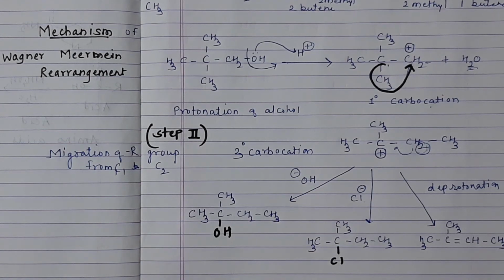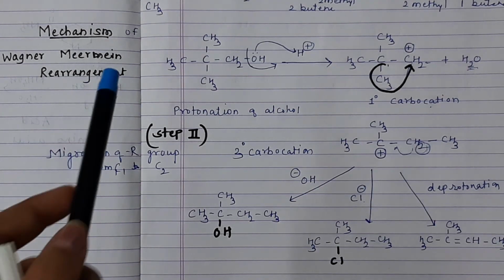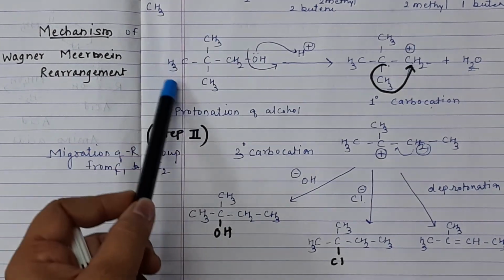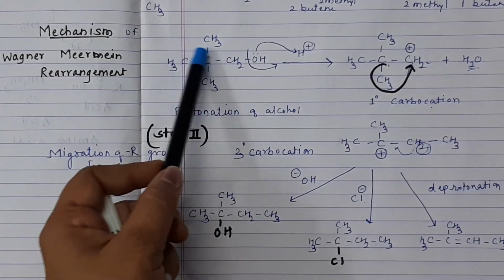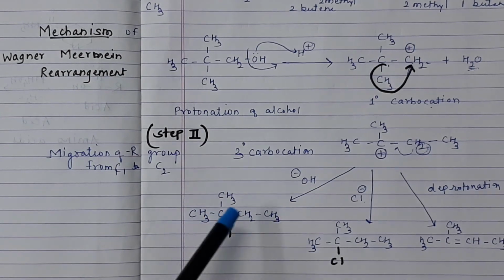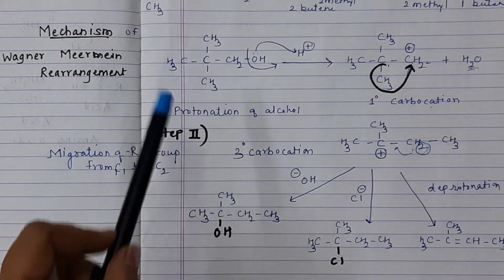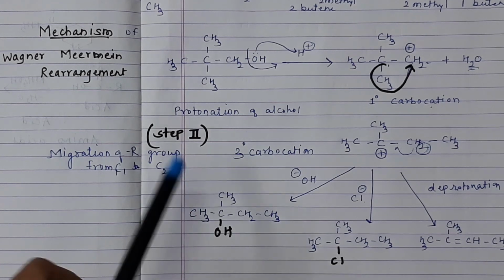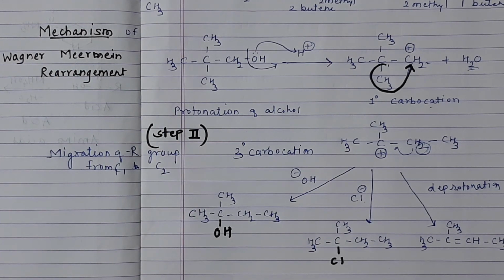So we are getting different products, and the reactant, which has a quaternary structure, will be converted into a tertiary carbon. The change in carbon skeleton takes place due to the Wagner-Meerwein rearrangement. I hope you understood this reaction. It is very simple. It involves a change in carbon skeleton through migration of an alkyl group from a less stable carbocation to a more stable carbocation. Thank you very much.